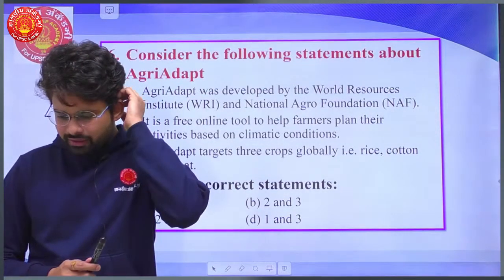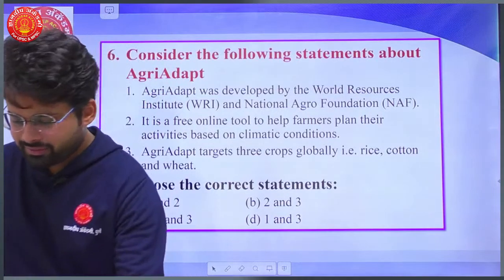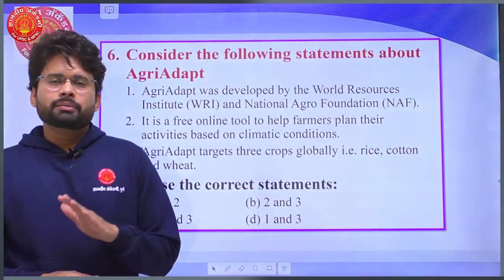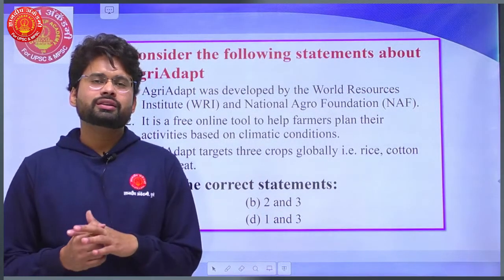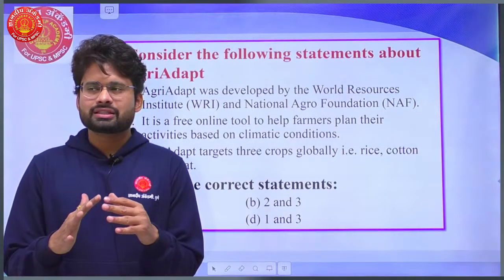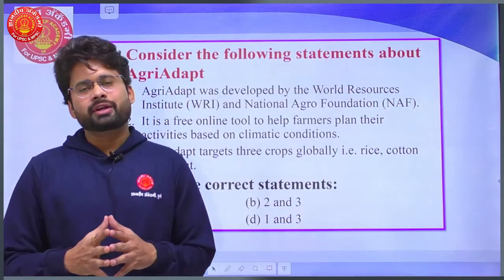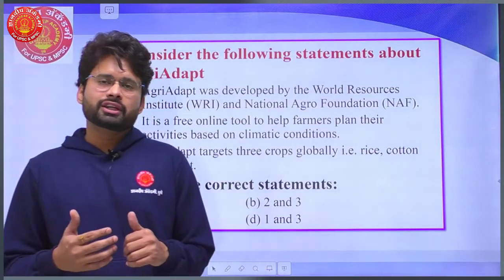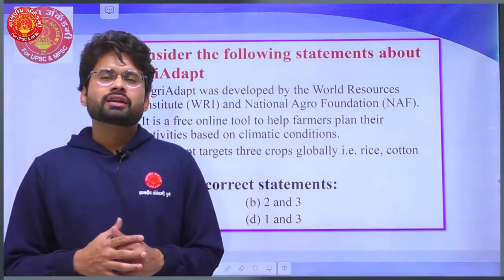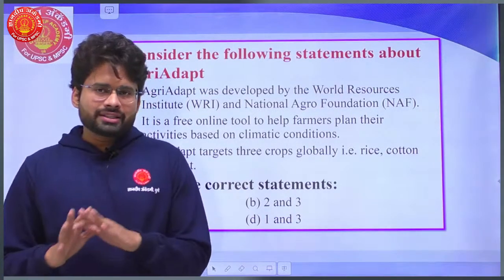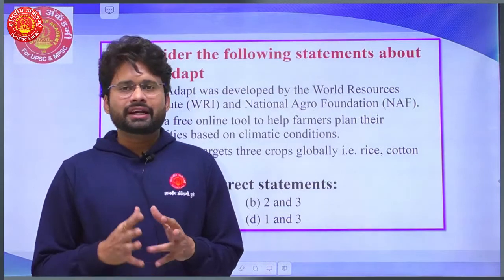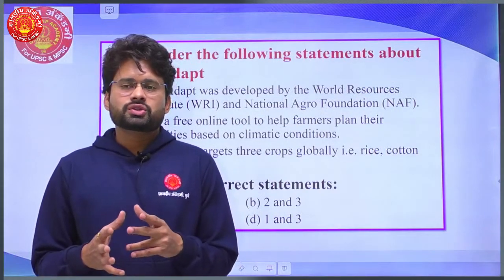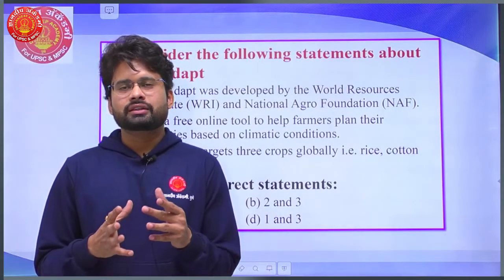And thirdly, Agri-Adapt targets 3 crops globally, that is rice, cotton and wheat. The very important challenge before the farmers is the vulnerabilities and the very changing nature of the climate itself, right? Day by day, because of climate change, we are observing the frequencies of droughts and floods increasing. The complete climate is getting changed, and that's how the farmers are not able to plan their harvesting activities accordingly in the upcoming years. So, to give a forecast of the activities to the farmers,